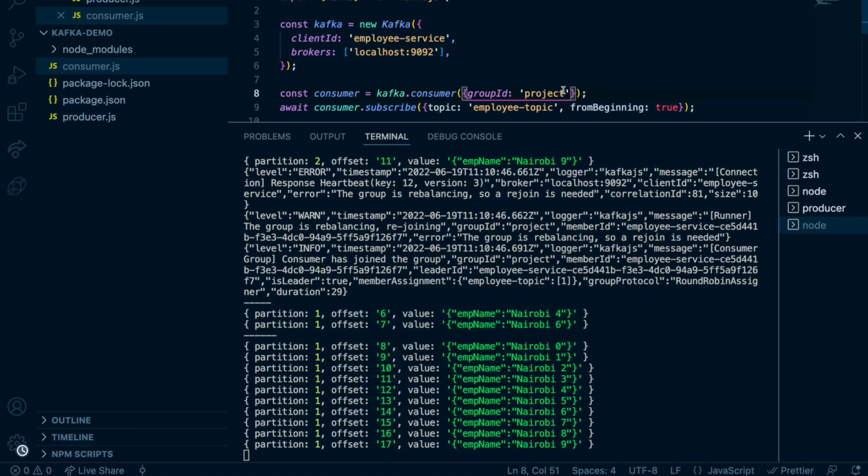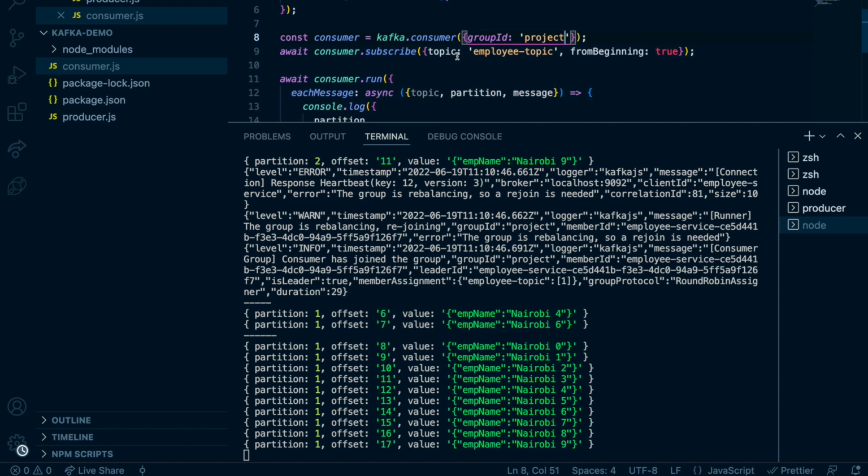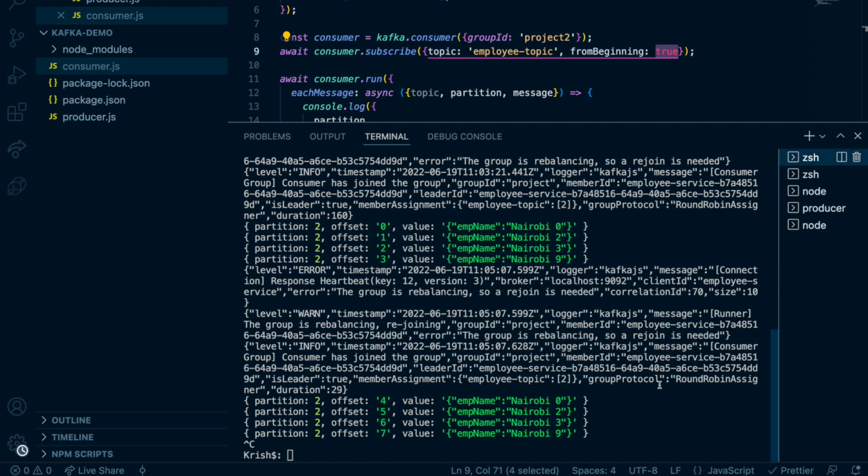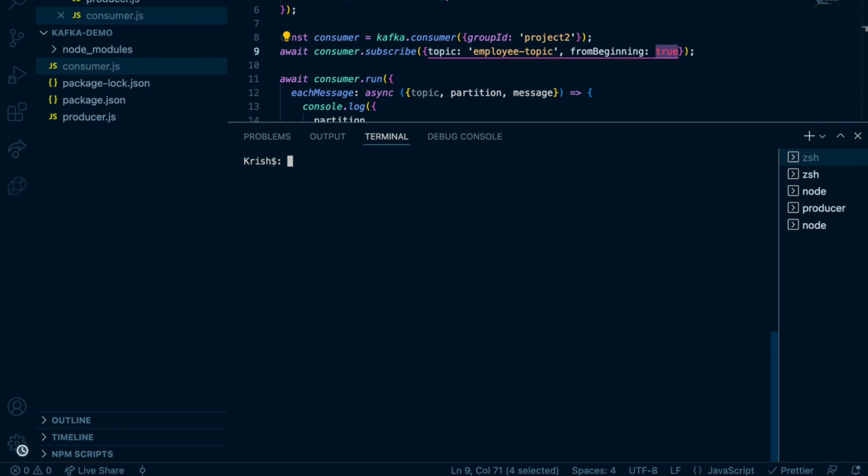So now what I'm going to do is open another consumer, changing the consumer group. This is the project 2 group. I'm going to change the group, and set from beginning to true. Okay, see now what happened. I'm going to get this dead consumer window itself. So now this is a new consumer, but it is going to start with a different consumer group. What can you predict? Okay, see whether your prediction was right.